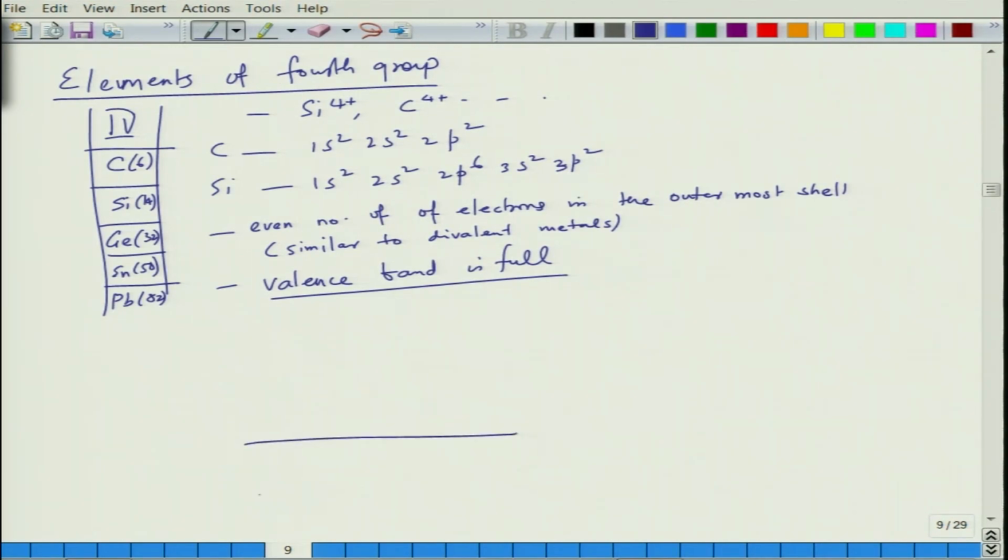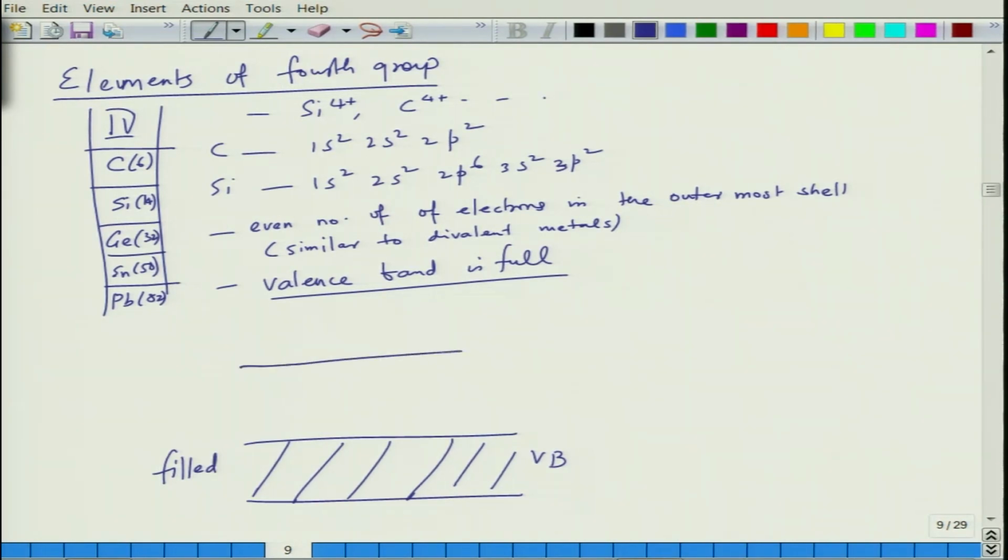What we have here is, this is valence band, this is completely filled. So we are talking at 0 K, of course. The conduction band, there is a gap between conduction band and valence band here. This is gap, forbidden gap, let me draw with a different line here. This is conduction band. There is a gap between these two, and this gap is basically large.